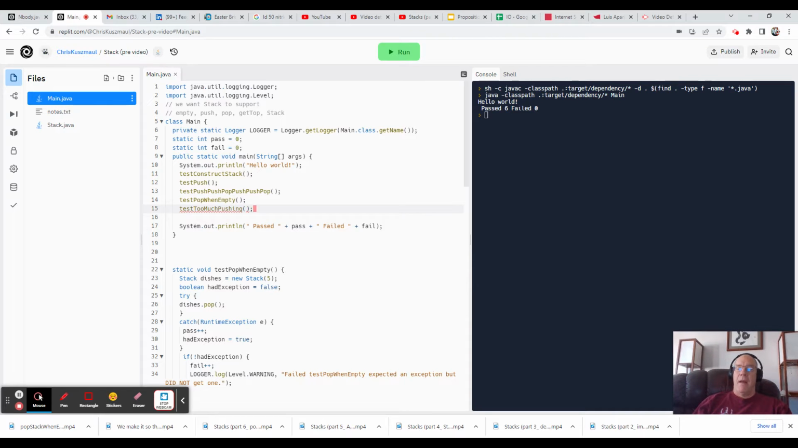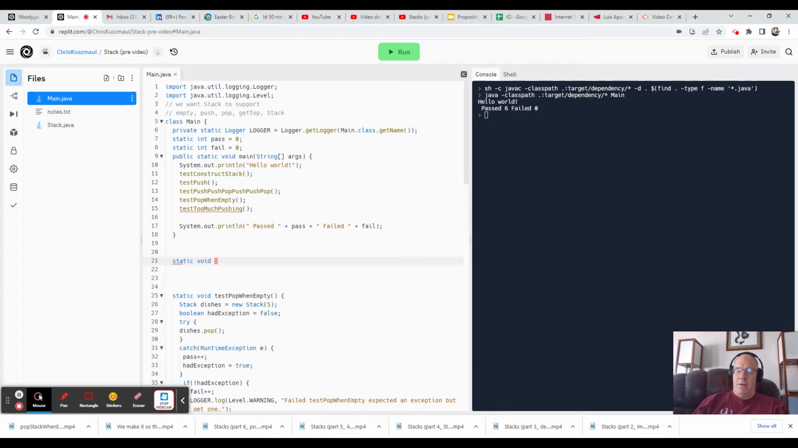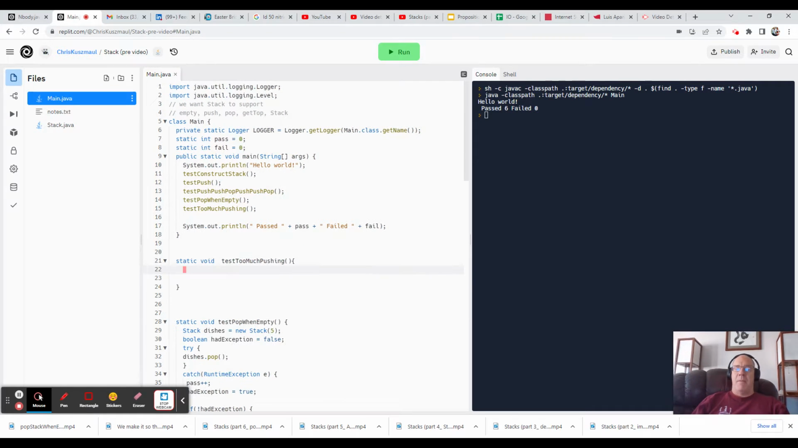Okay. And of course, it hates on us because we haven't defined it. It's a classic, this standard thing here. So static void test too much pushing. And now, of course, I shouldn't have any errors. I should be able to just run my code. I should still get 6 passes and 0 failures. And that's lovely because, of course, test too much pushing doesn't do anything.